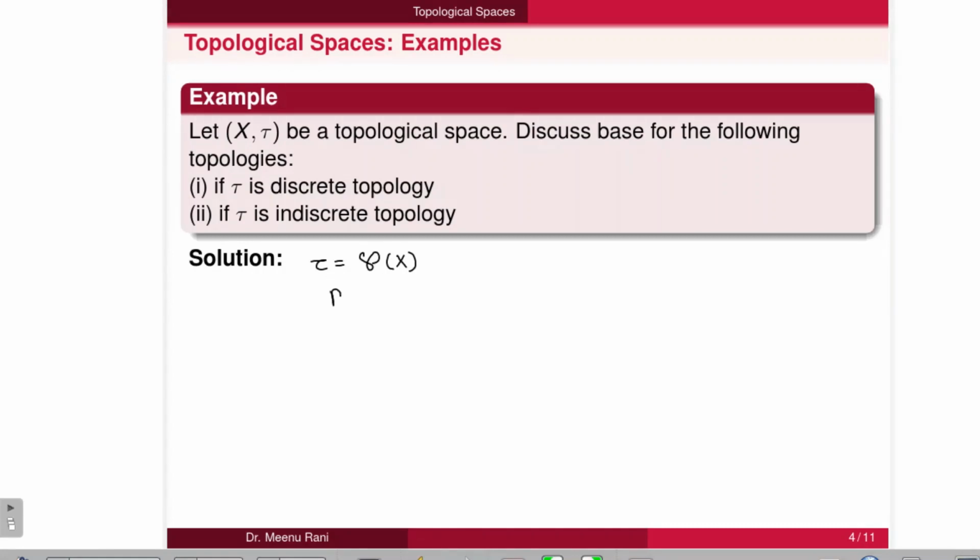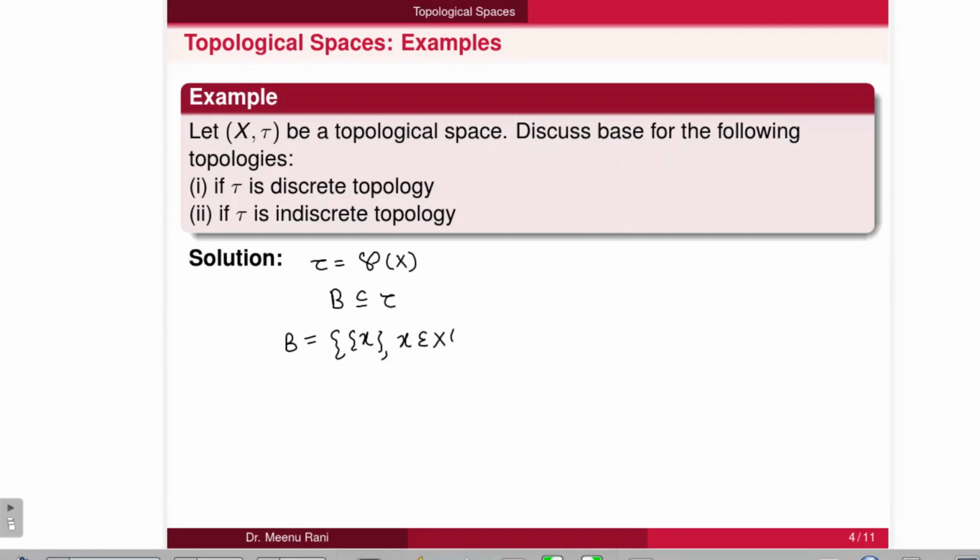Now to define a base for it, it should be contained in the topology, and every member of the topology can be written as a union of some members of the base. So in the case of discrete topology, all the subsets of X should be obtained from all possible unions of members of B.